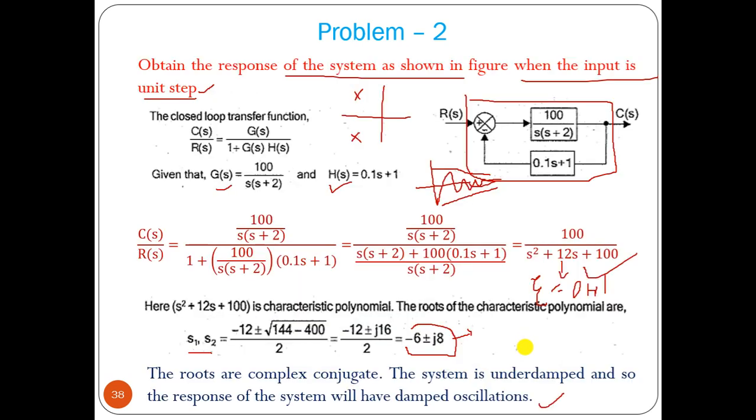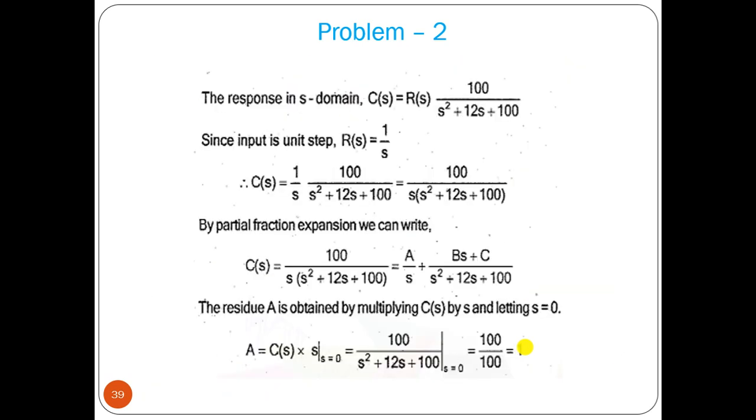Now let us find out the response. For that we know this equation: R(s) is 1 by s, C(s) by R(s) equal to the transfer function, so C(s) equal to R(s) into that transfer function. Now we have to perform the Laplace inverse of that so that we can get c(t), as simple as that.